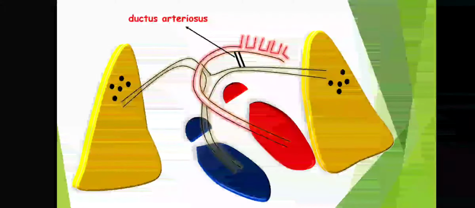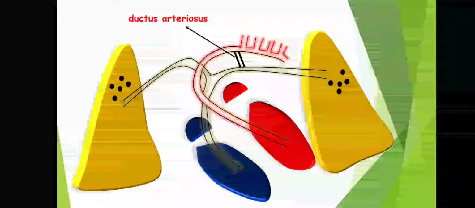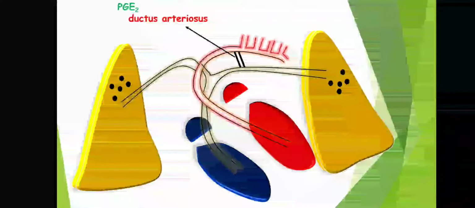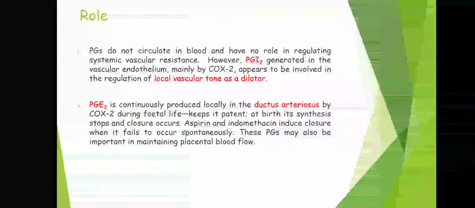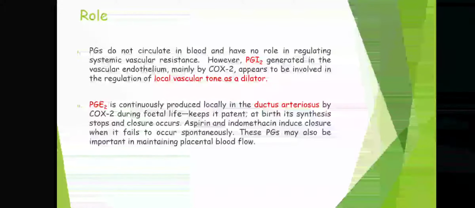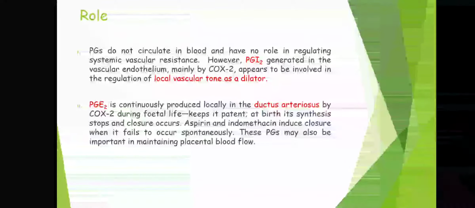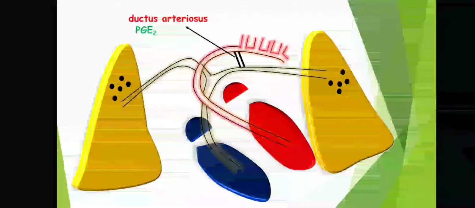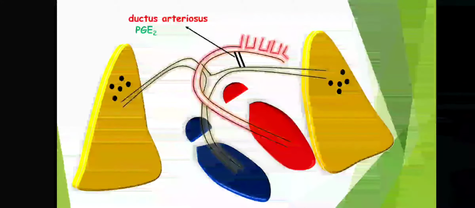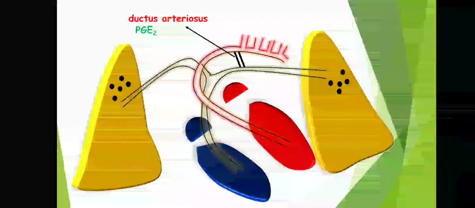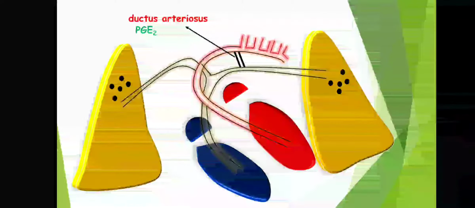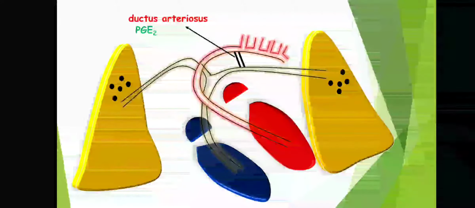Okay, so ductus arteriosus is present in the fetal life only, and it is the prostaglandin PGE2 that maintains this ductus arteriosus. After childbirth, this PGE2 stops and therefore the ductus arteriosus closes off. Now just read the second point. PGE2 is continuously produced locally in the ductus arteriosus by COX2 during fetal life and keeps it patent. At birth, its synthesis stops and closure occurs.